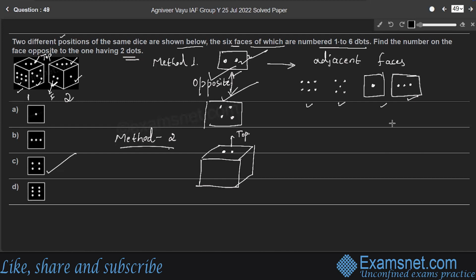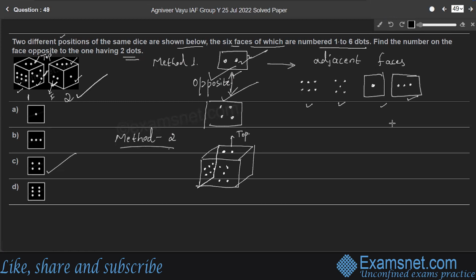Here we'll consider the face having 5 dots as the front face. So the front face has 5 dots: 1, 2, 3, 4, 5. And the face having 6 dots becomes the left face now: 1, 2, 3, 4, 5, 6.